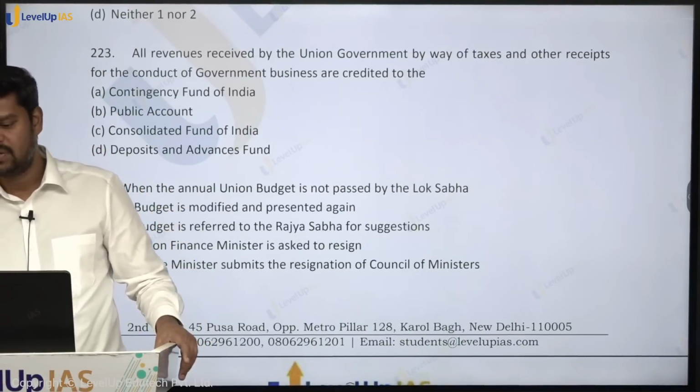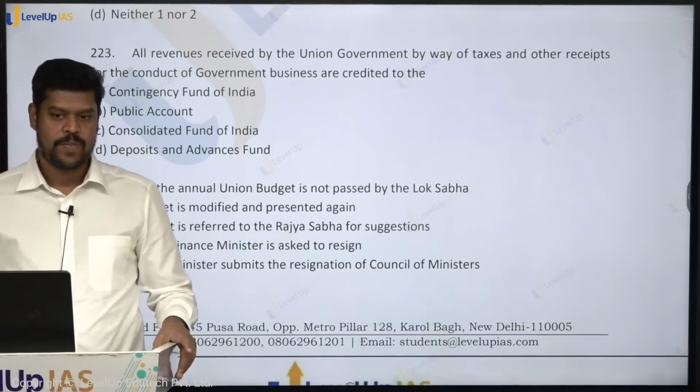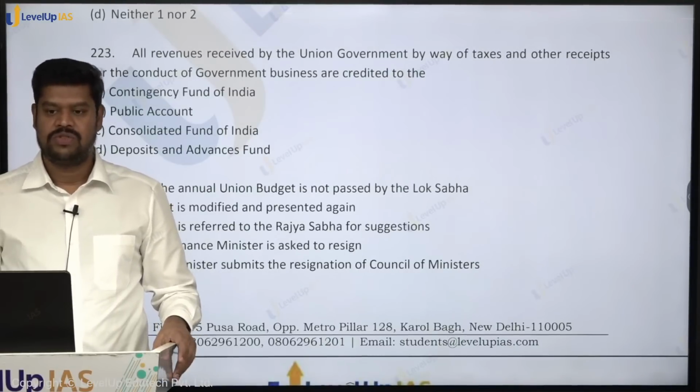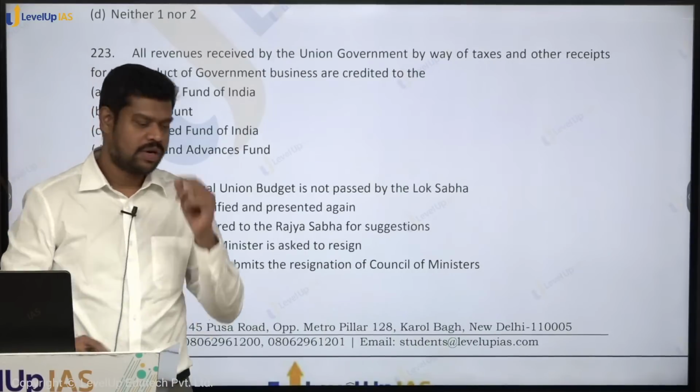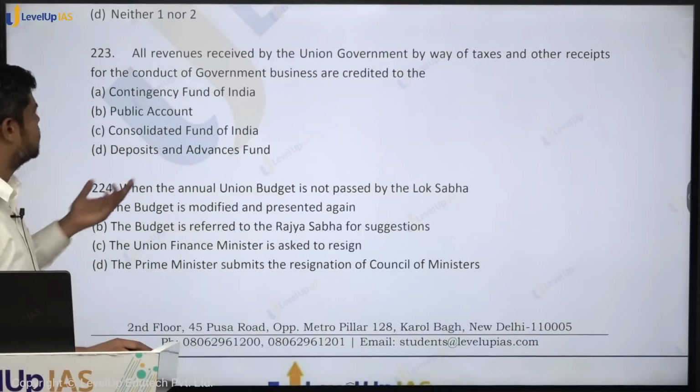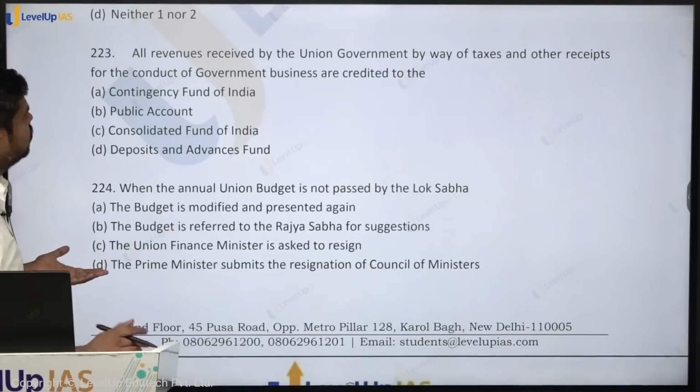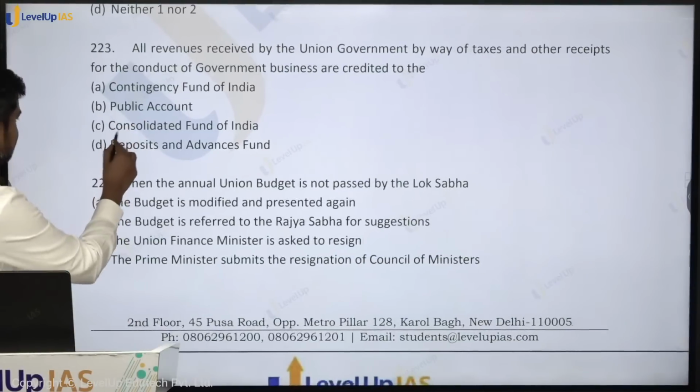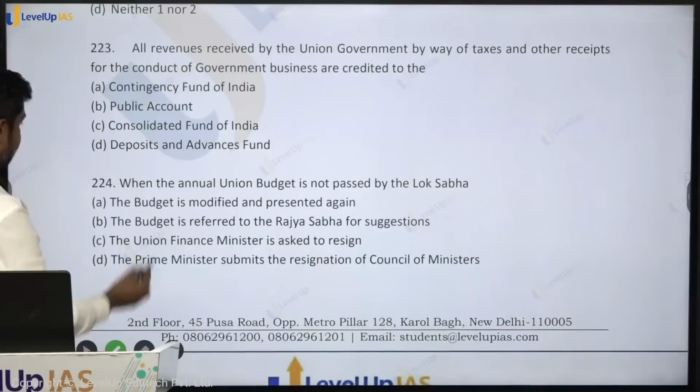What about the public accounts of India? In case of public accounts of India, it is at the executive disposal. That does not require the approval of the Parliament. So what is the answer here? All revenues shall be credited into what is called the Consolidated Fund of India.